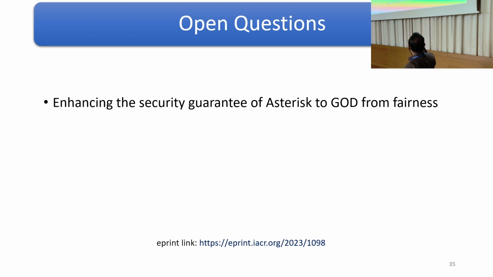How? If the protocol fails, if it aborts, in that case, what is going to happen? We know that the malicious adversary has misbehaved, and that is why the protocol must have aborted. And in that case, the helper party must be honest. So then we can complete the protocol by sending all the inputs to the helper party. Since it is honest, there is no privacy breach. But this kind of nullifies the whole purpose of MPC, and we do not want to leak information to the helper party. So we want to get GOD without relying on or revealing all the information to the helper party, which is a challenging question.